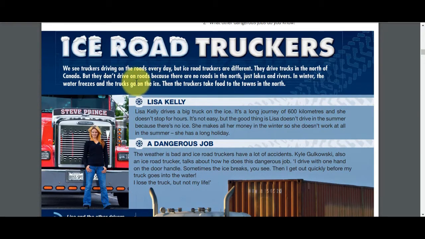We see truckers driving on the roads every day, but ice road truckers are different. They drive trucks in the north of Canada, but they don't drive on roads, because there are no roads in the north, just lakes and rivers. In winter, the water freezes and the trucks go on the ice. Then the truckers take food to the towns in the north.